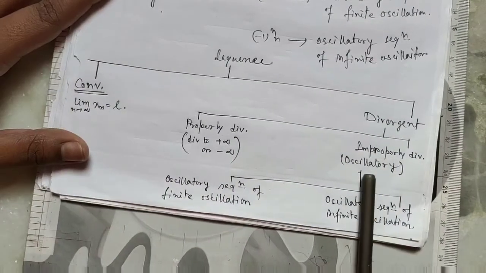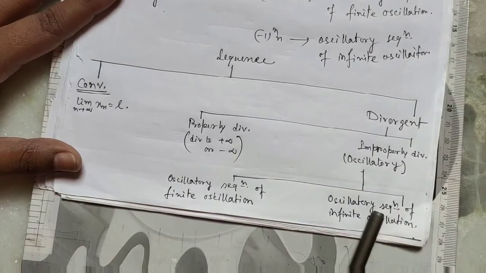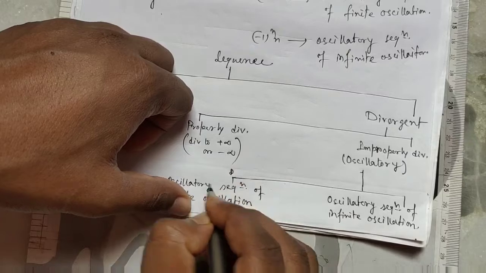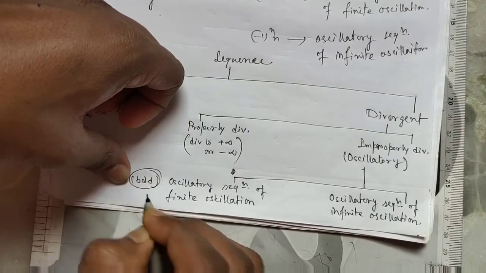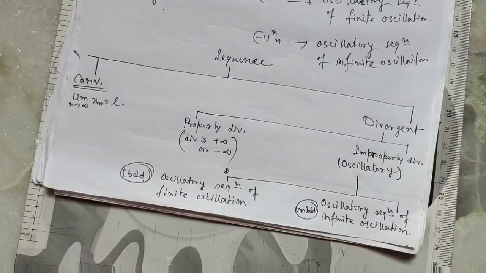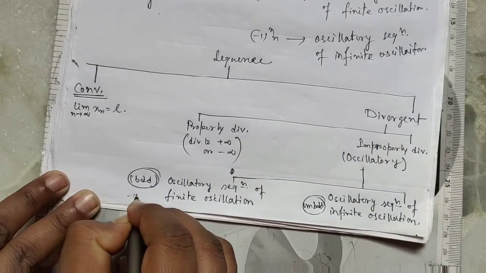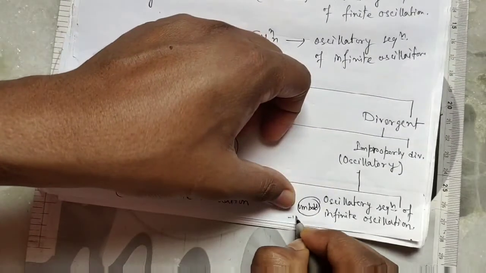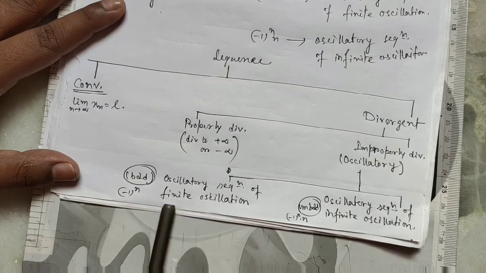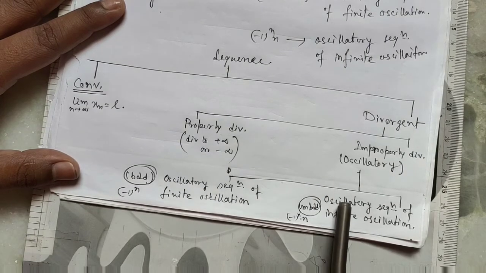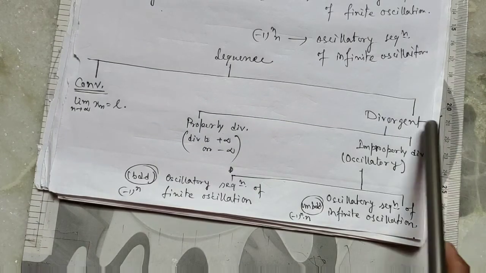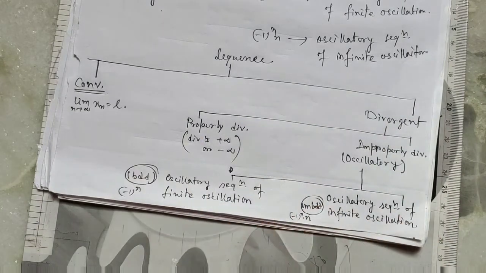Improperly divergent, another name for which is oscillatory sequence, has two types: one bounded and one unbounded. For example, (minus 1) to the power n is an oscillatory sequence of finite oscillation, and (minus 1) to the power n into n is an oscillatory sequence of infinite oscillation. So these are our divergent sequences.